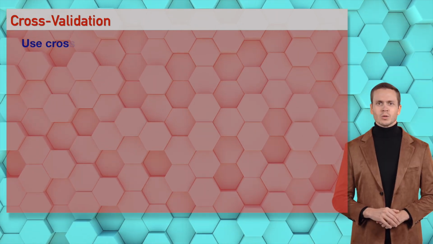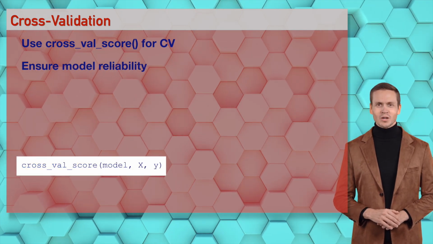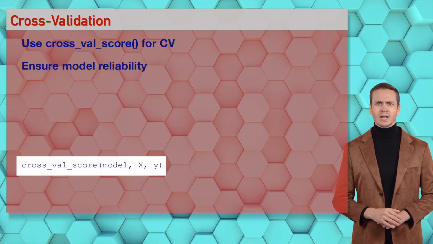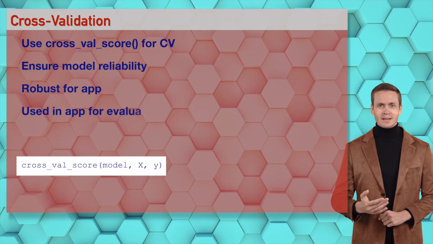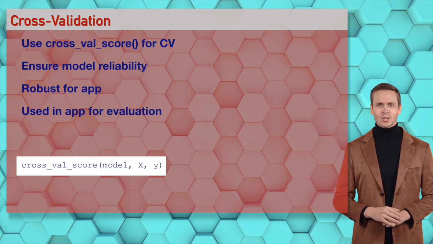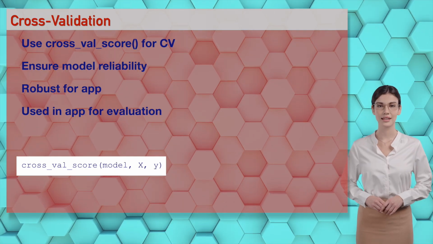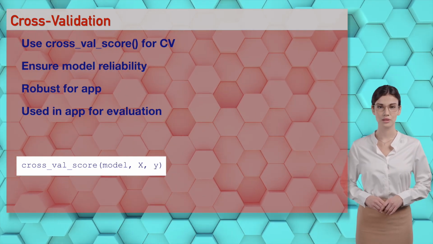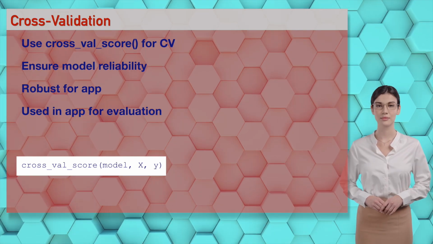Wizards, cross_val_score, model, X, y, performs cross-validation like a hot robust check for Sophia, ensuring AI reliability. It's a CV party. Let's drop this code beat. You're validating my heart, Ethan. Wizards, cross-validation ensures robust app evaluation.